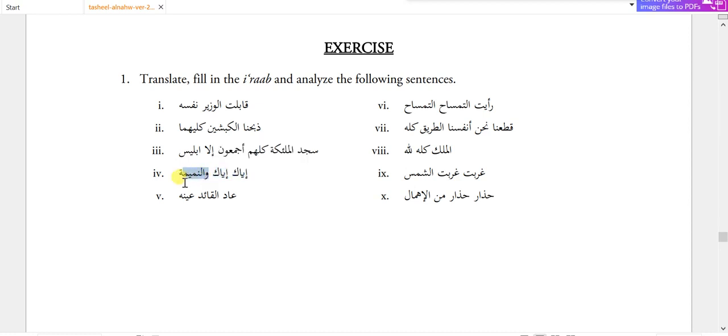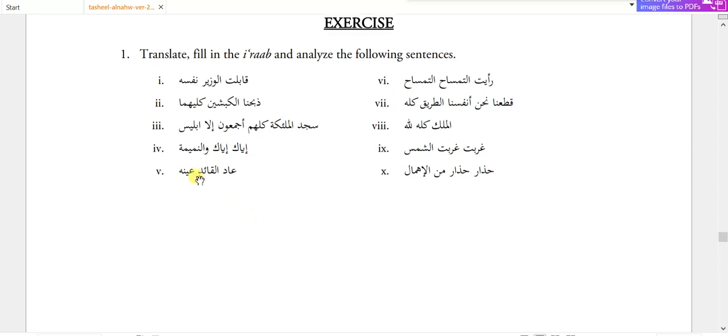Iyaka wan namima. This is actually, iyaka means save yourself. Here the whole proper sentence is hidden because it is the most common, and we have already understood that sometimes we simply omit or eliminate the verb from the sentence. So iyaka wan namima means, I think, beware of backbiting. Ada al-qaidu ainuhu. Ada means returned, qaid is fail, ainuhu is muzaf, takid of qaid. The leader himself returned.